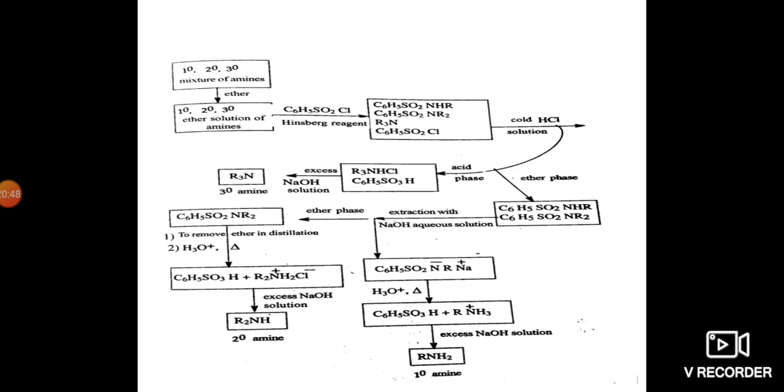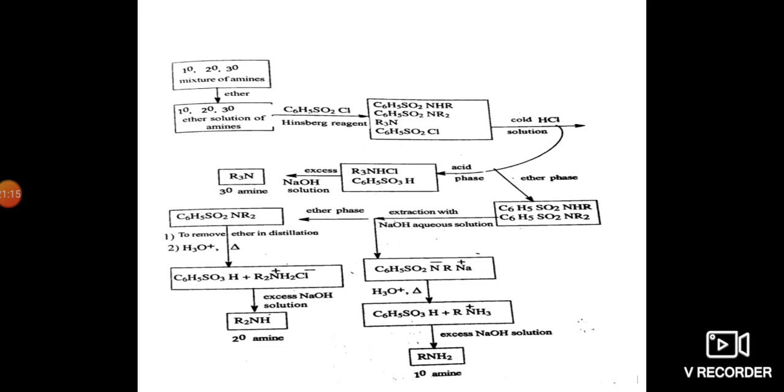Primary amine forms N-alkyl benzene sulfonamide, and secondary amine forms N,N-dialkyl benzene sulfonamide. Whereas the tertiary amine doesn't react with the Hinsberg reagent.